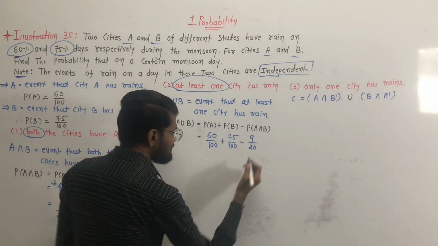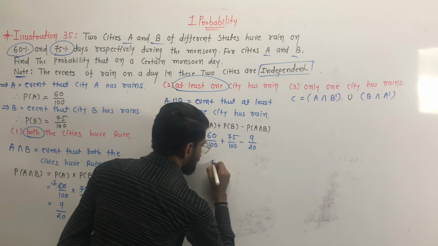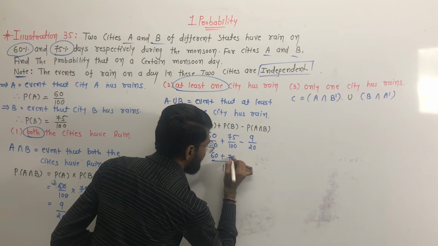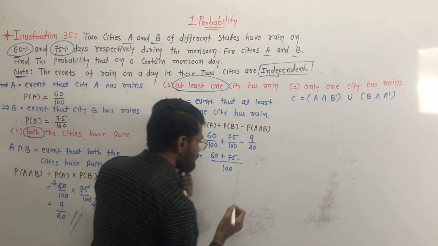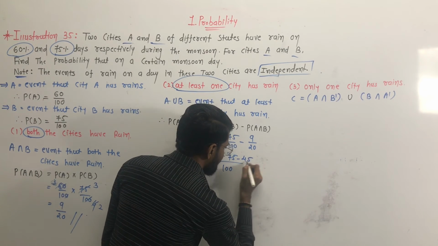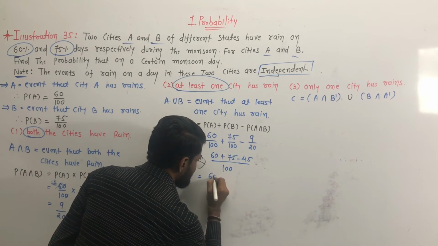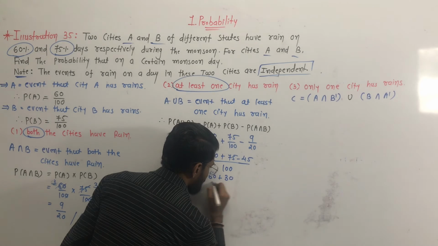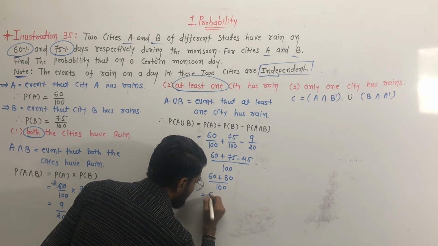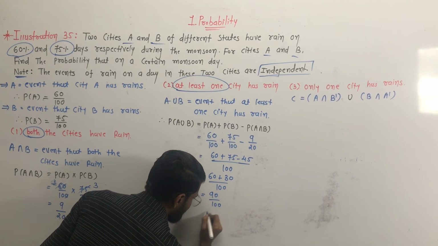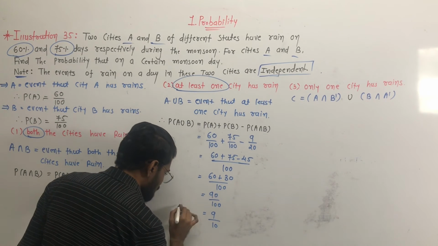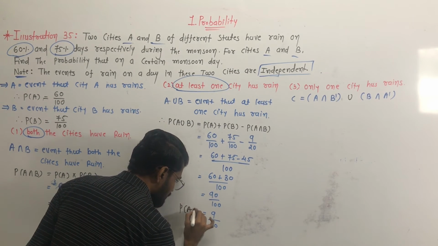Okay, take the LCM. LCM is equal to 100. Yes, so over 100 we have 60 plus 75, and we have to multiply 9 by 5, which is equal to 45. Yes, and 60 plus 75 minus 45 is equal to 90 upon 100. So 90 by 100, and it will be 9 by 10. Clear? So this is the P of A union B.